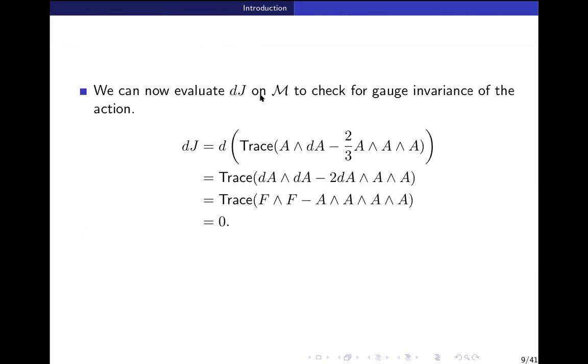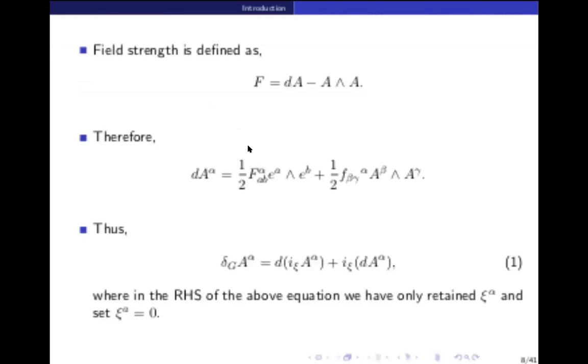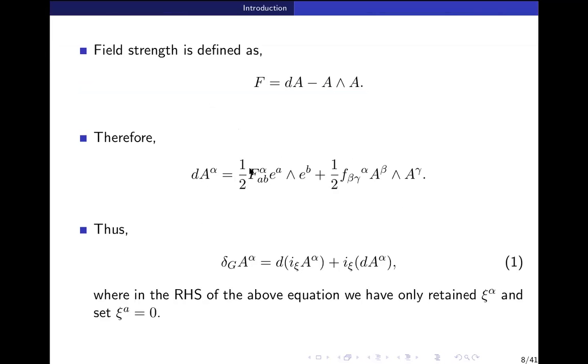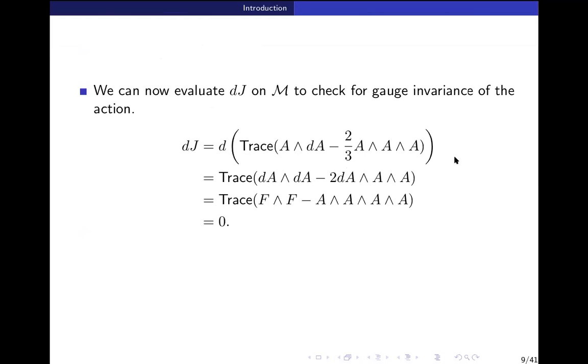Once we do this, we can calculate dJ on curly M, and then do various manipulations where we substitute for dA the expression F plus A wedge A. So this is the Chern-Simons action, whatever is inside, which we take as J, this 3-form. We are trying to show that dJ is 0.